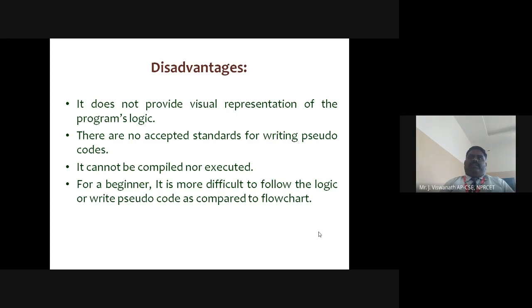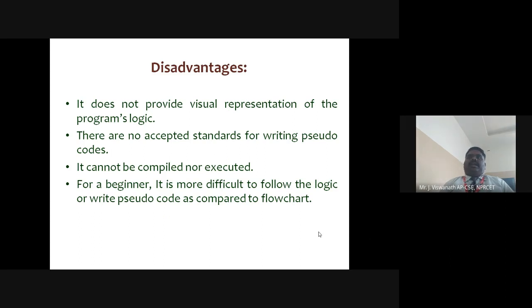It does not provide a visual representation. Like with a flowchart, we cannot visually represent the output. So even though it is better for conversion, the program logic is somewhat difficult to visualize in this representation.